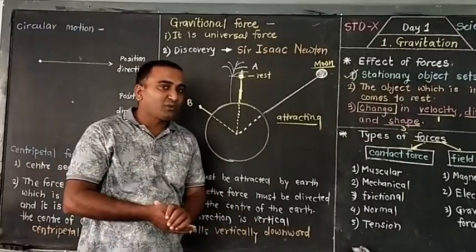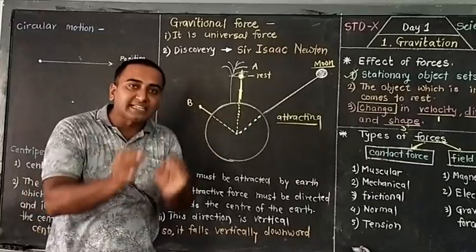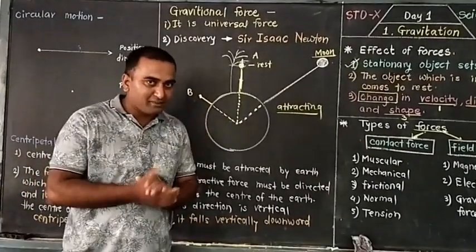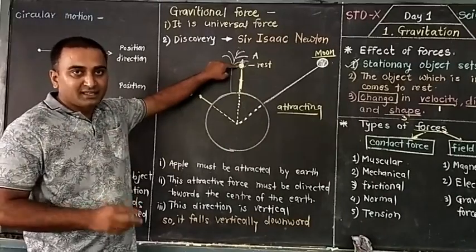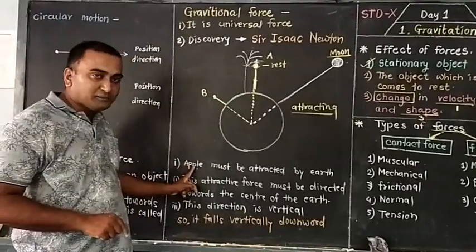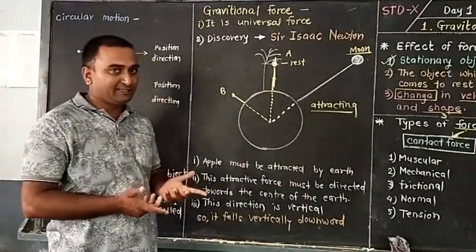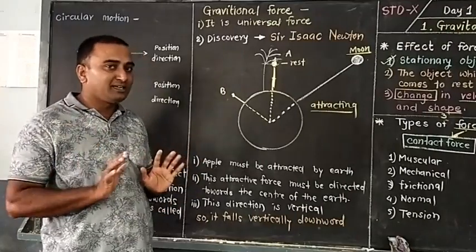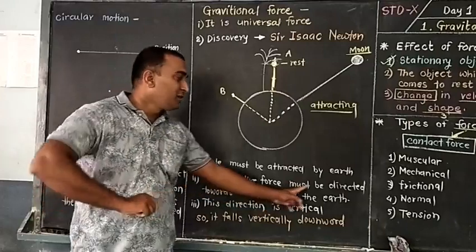So can we raise one question? Why does any object, or an apple, fall vertically downward? See, once again I am explaining. As the apple or any object gets attracted by the earth, that object or apple must be attracted by the earth. Clear? So it is moving towards the earth. Second, this attractive force must be directed.